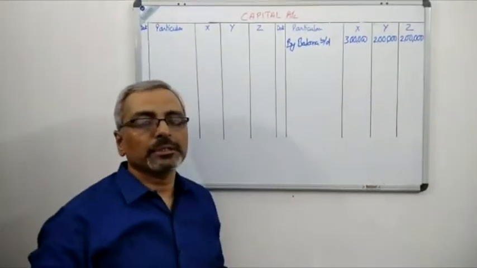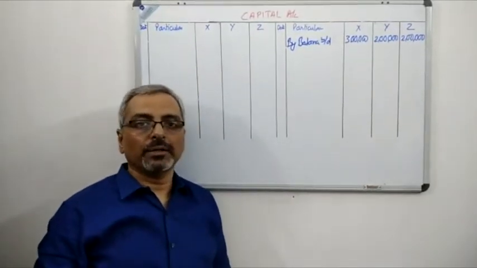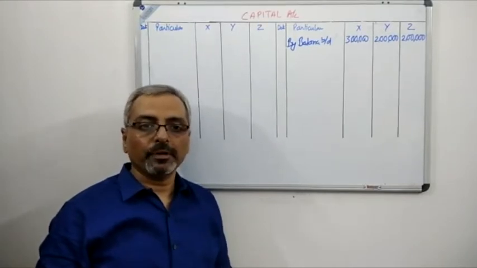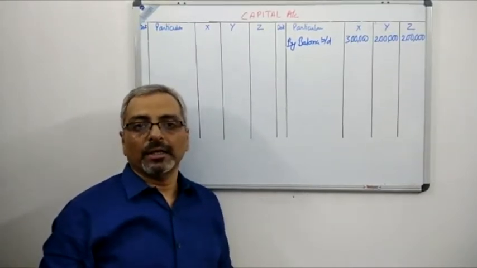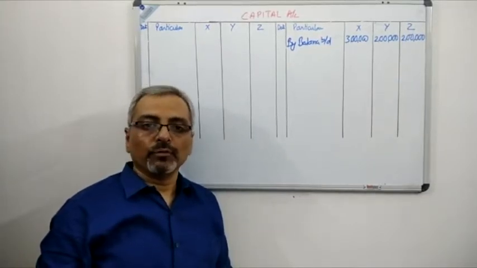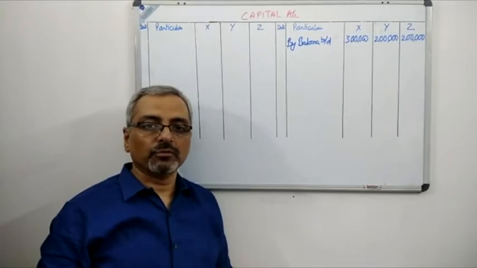Now, if you remember, the first journal entry which we had done was the journal entry for the treatment of goodwill, and X and Y were the gaining partners and they had given the goodwill to Z. Both of them had actually given 17,500.